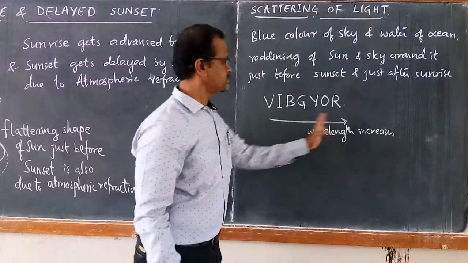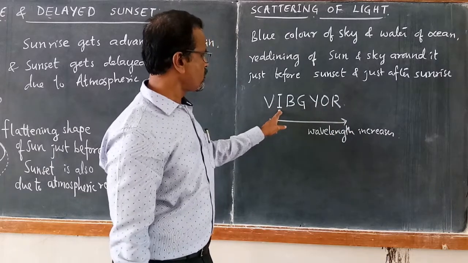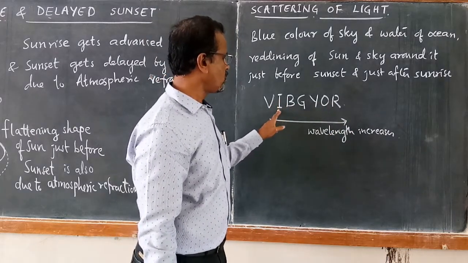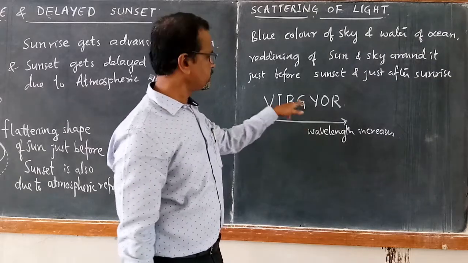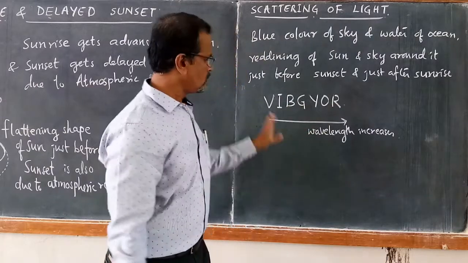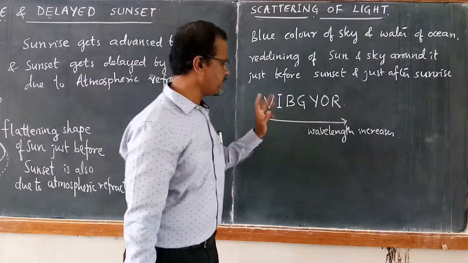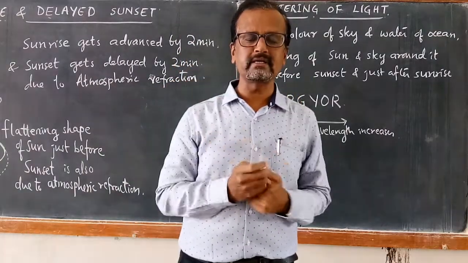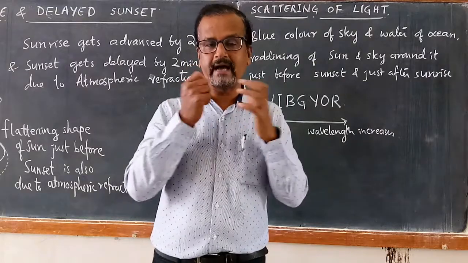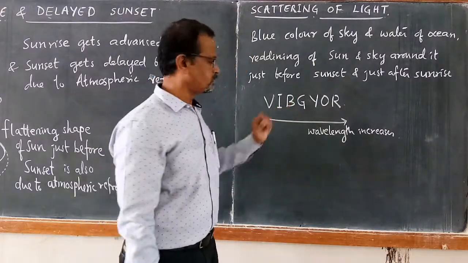Wavelength of light increases as you move from violet to red. Indigo has more wavelength than violet. Blue has more wavelength than indigo. Green has more wavelength than blue. So red has the highest wavelength, and violet has the least wavelength. But violet and indigo are not prominent colors for our vision. They are not visible prominently to our eyes. So the next visible light is blue.